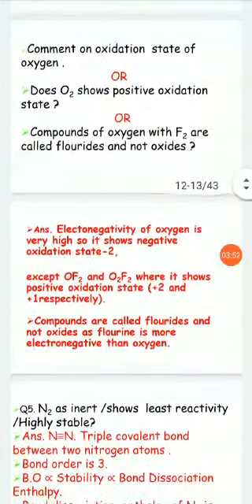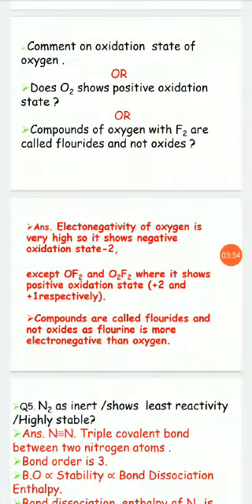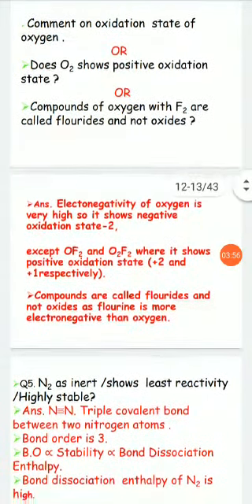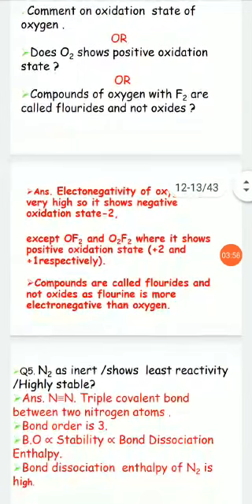Comment on the oxidation state of oxygen. Does oxygen show a positive oxidation state? Or, why are compounds of oxygen with fluorine called fluorides and not oxides? See, the electronegativity of oxygen is very high, so it shows a negative oxidation state, -2.